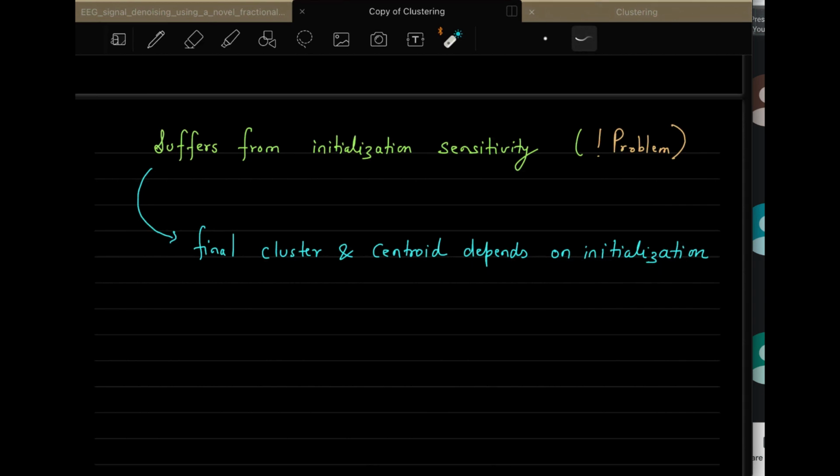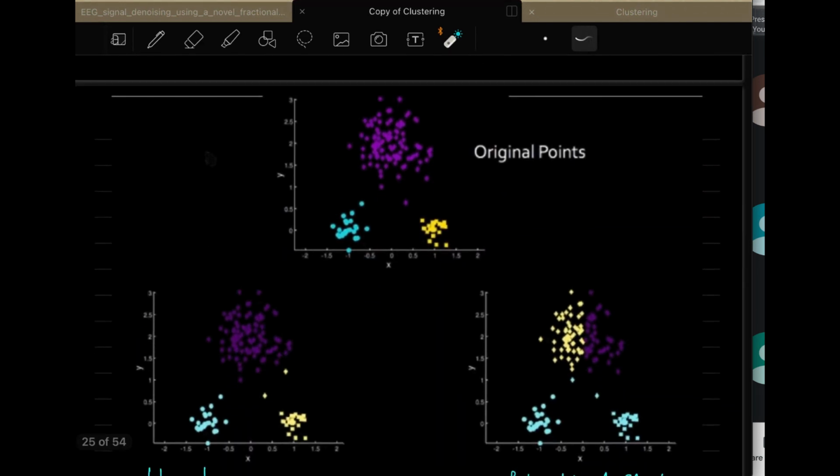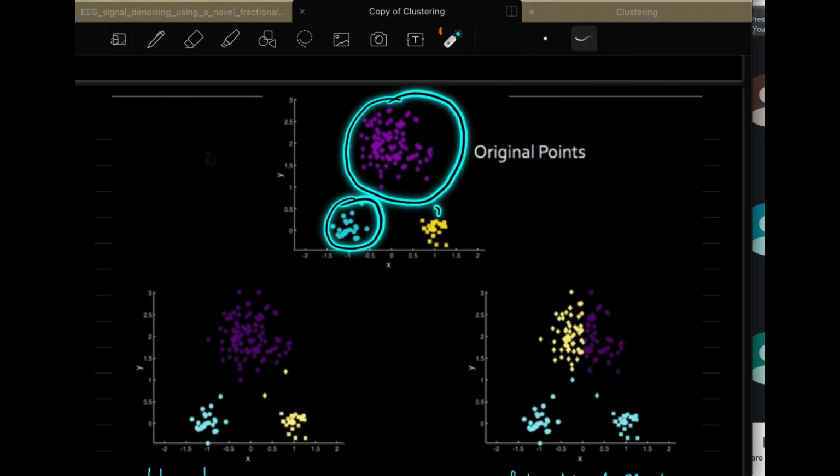So let's see what this actually is. Here we have the original data points, the original data clusters that you are seeing. One is purple, and there are two other colors, so we have three different colors, all properly colored. So you know the ground truth for this particular dataset: this is one cluster, this is the second cluster, and this is the third cluster.